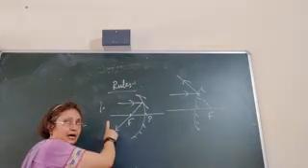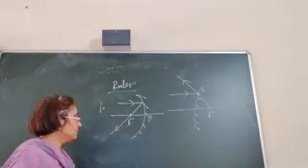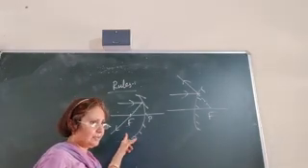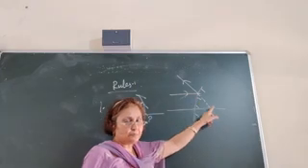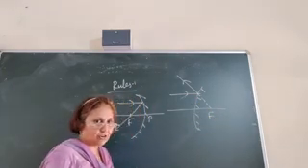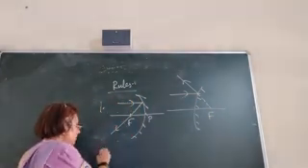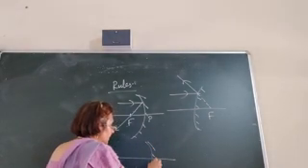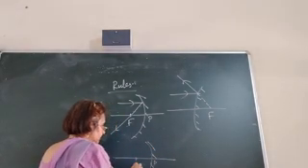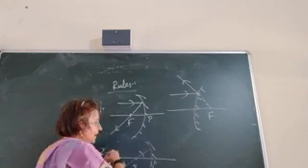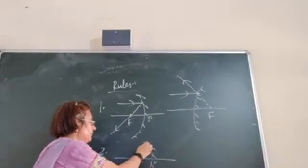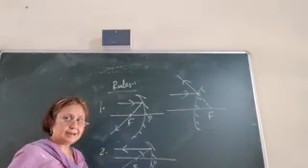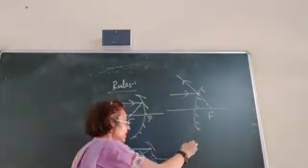So the first rule is a ray of light parallel to the principal axis passes through the focus in case of a concave mirror, or appears to pass through the focus in case of a convex mirror. Now the second rule is a ray of light which is passing through the principal focus. In case of a concave mirror, it becomes parallel to the principal axis.